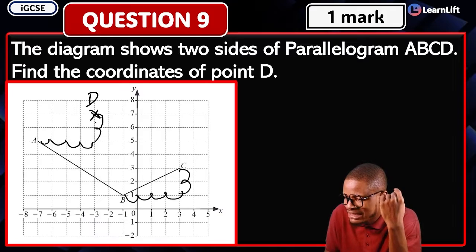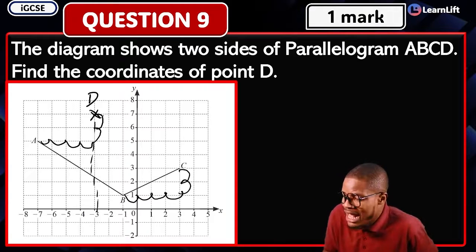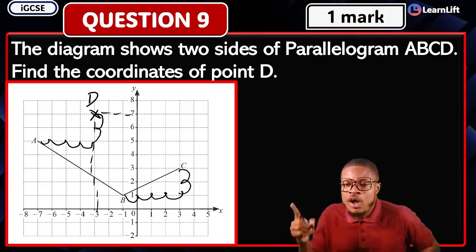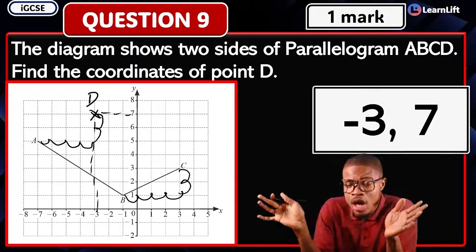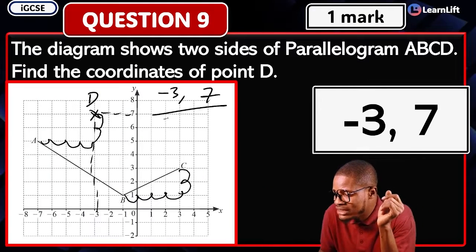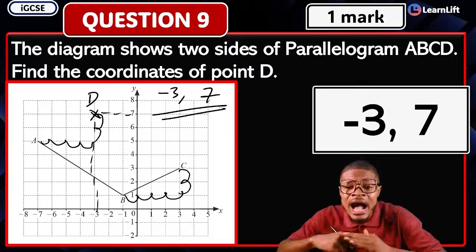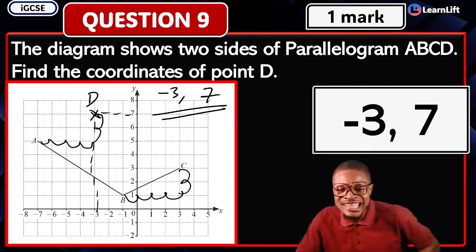So on the x-axis, if I trace it down on the x-axis, that's going to give me what? -3. On the y-axis, what is it going to give me? 7. So what is the answer? -3, 7. That's the answer. On the x-axis, it is -3. On the y-axis, 7. That's what it's going to correlate with. And you are out of there. Simple. Are you seeing it now? Very easy and direct.